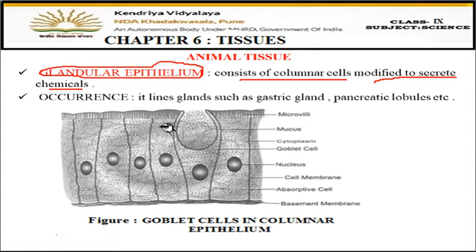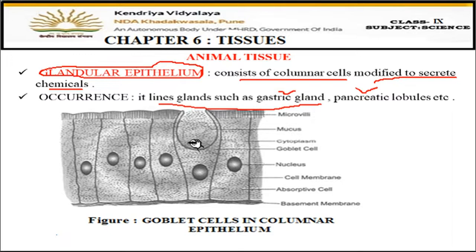Now, where are they present? They line the glands such as gastric glands. So, such type of cells which can secrete something are present in the gastric glands, meaning in the stomach part, and in the pancreas. Okay, because all these organs are secreting some substances. Acid is secreted in the stomach. Okay, in the pancreas, hormones are secreted, insulin is secreted. So, these type of cells which can secrete something are present in these internal organs. So this is glandular epithelium.